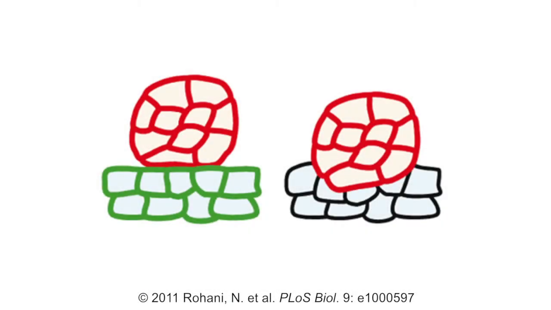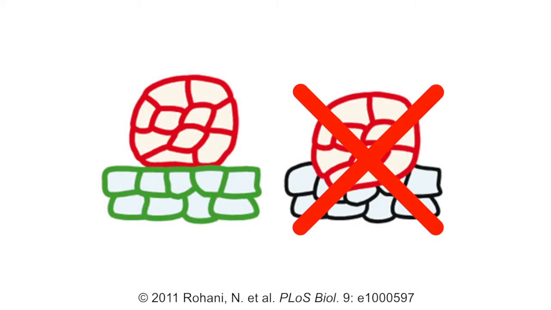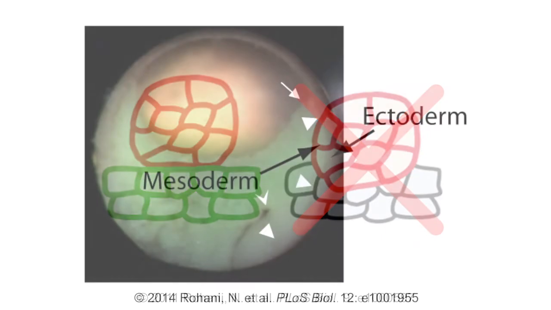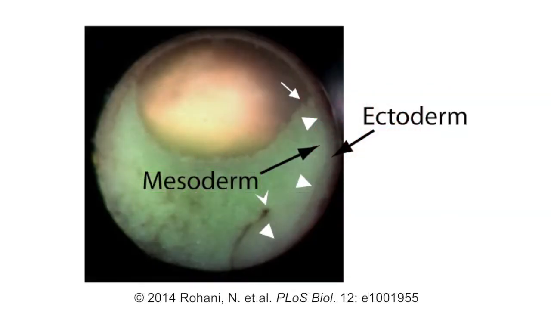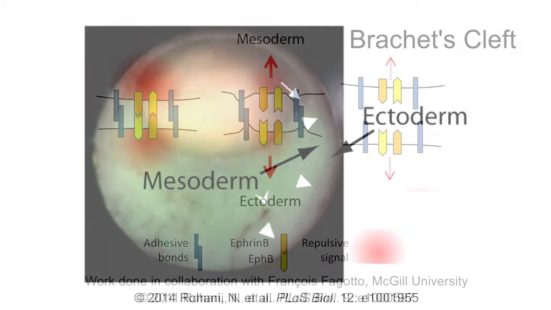Neighbouring tissues must remain distinct and prevent their cells from mixing with each other. In some cases, adjacent tissues are separated by a physical gap, such as the one that forms between the ectoderm and mesoderm of early Xenopus embryos. This gap, known as Brachet's cleft, allows the mesoderm to move across but not into the overlying ectoderm.